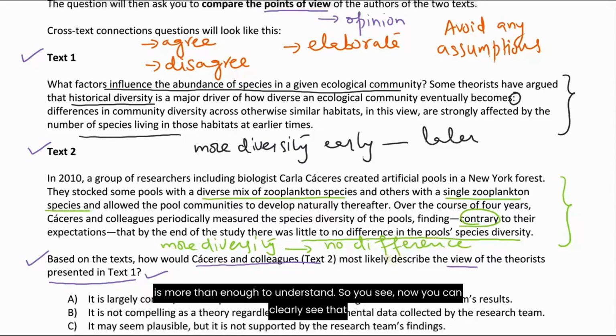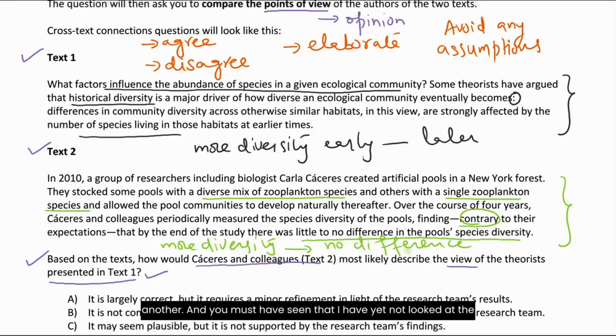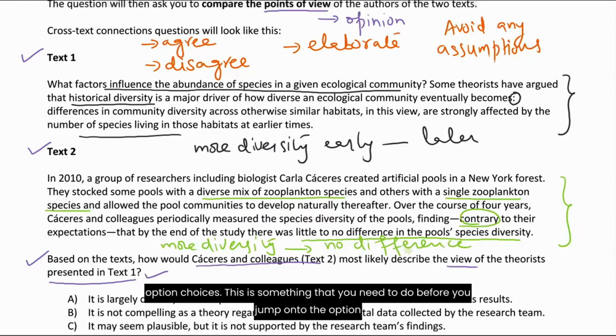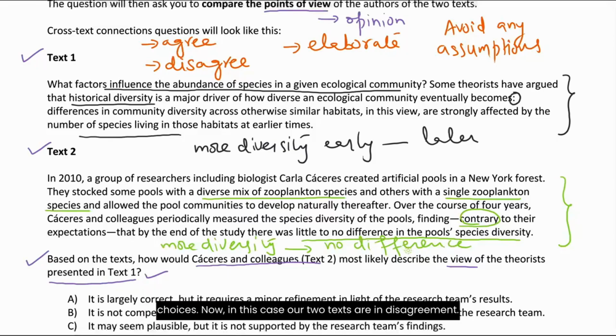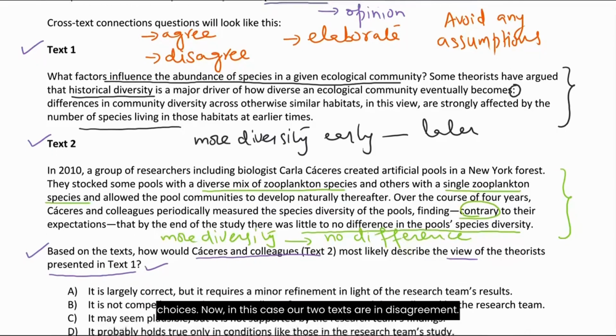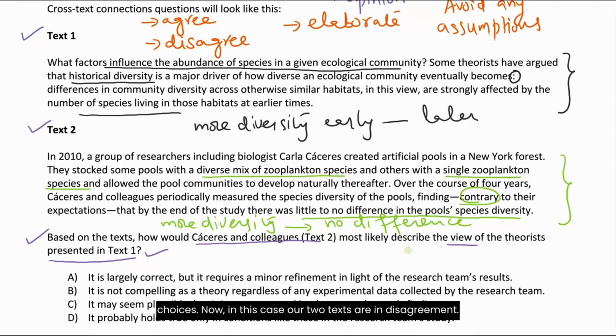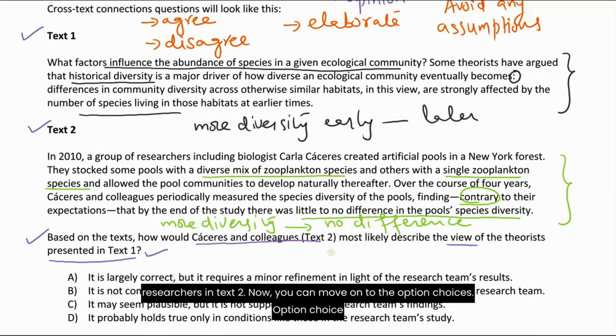So now you can clearly see that once we have summaries of each passage, we can see how the summaries relate to one another. And you must have seen that I have not yet looked at the option choices. This is something that you need to do before you jump onto the option choices. Now, in this case, our two texts are in disagreement. The claims of theorists in text 1 are not supported by the findings of the researchers in text 2. Now you can move on to the option choices.